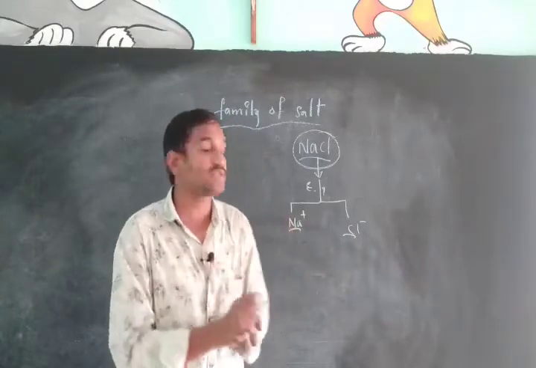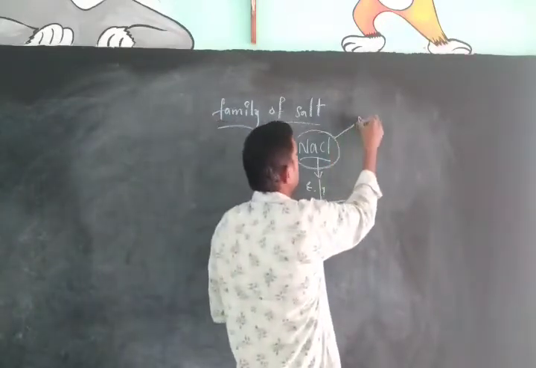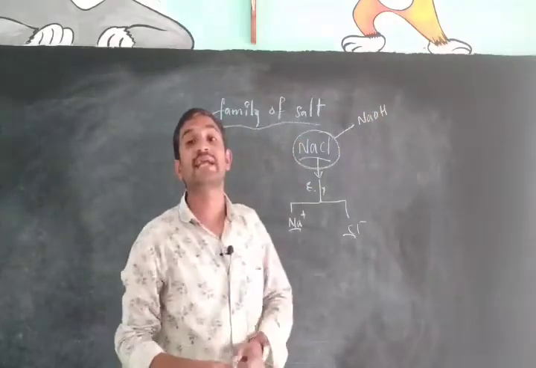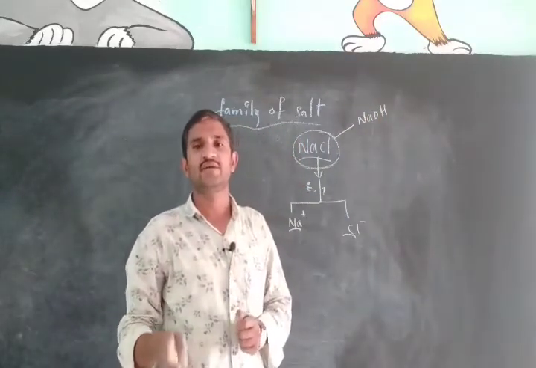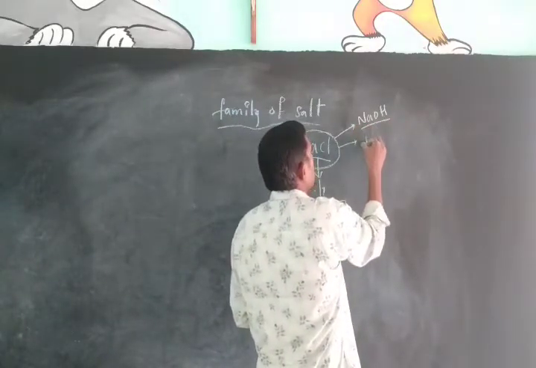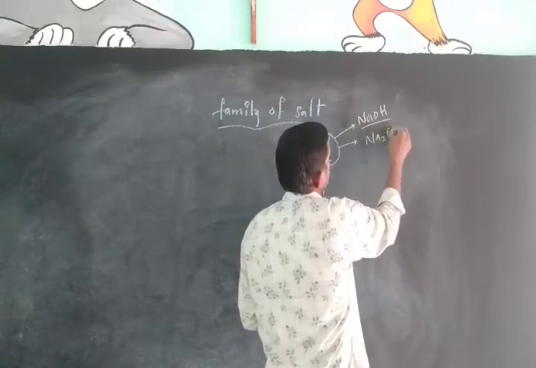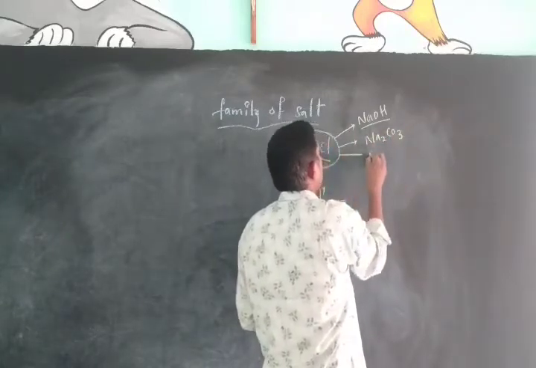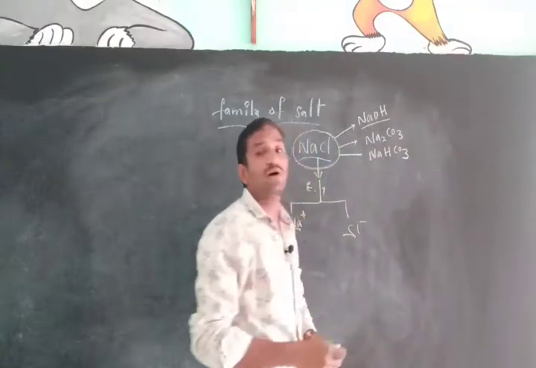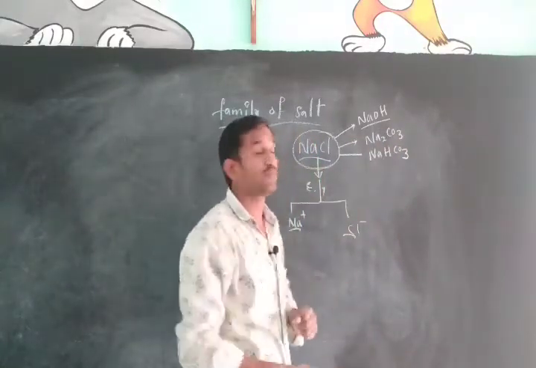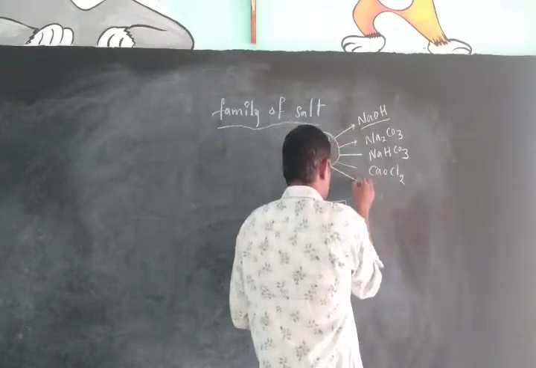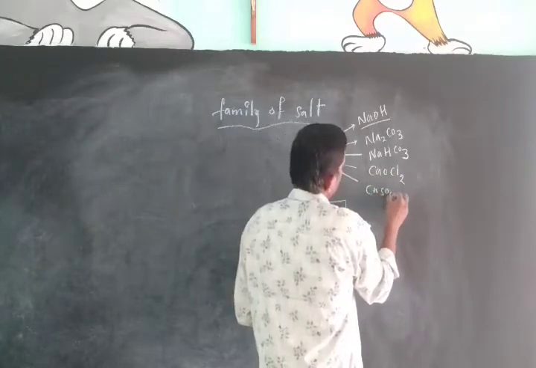Which kinds of salts can we get from sodium chloride? Sodium hydroxide, also called caustic soda. Caustic soda, sodium hydroxide we can get, and sodium carbonate, Na2CO3, we can get. Again NaHCO3, sodium bicarbonate, and bleaching powder, CaOCl2. Again, plaster of Paris.